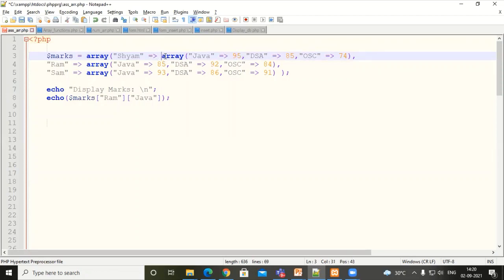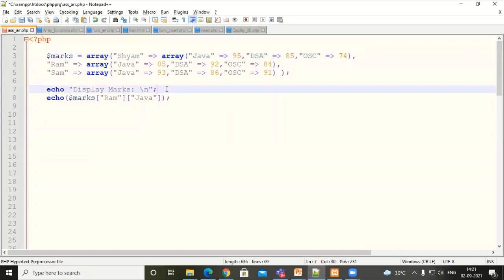So I'm having an internal array with subject as a key and the marks received as a value. Now this record belongs to Sham, and this is the set of marks for Ram, and this is the set of marks for Sam.